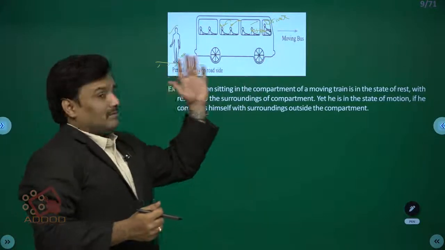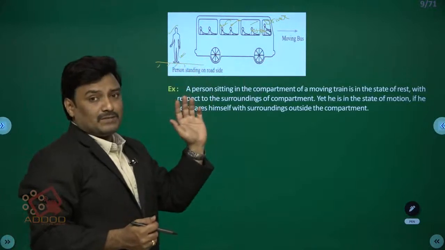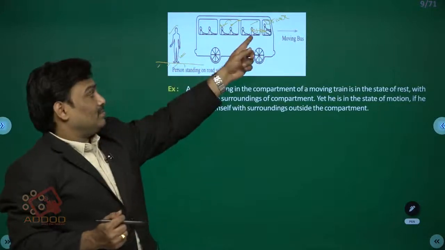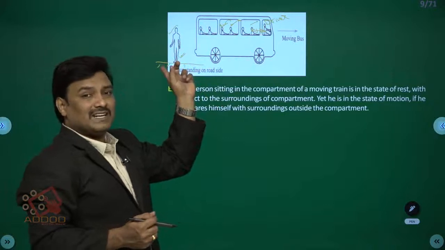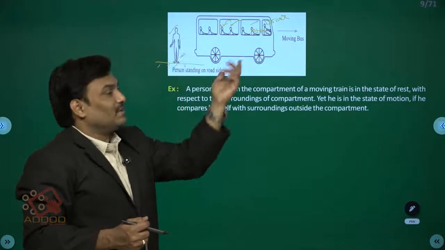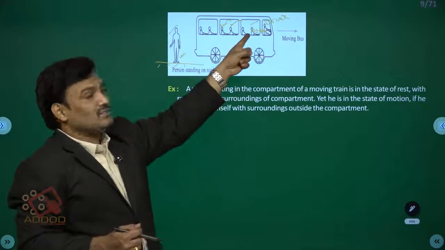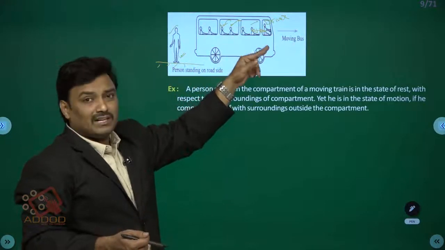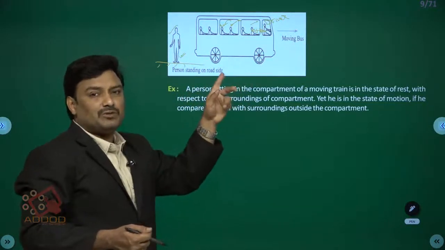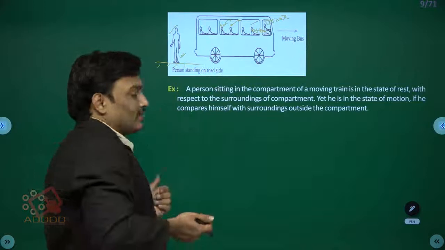So here, if we watch the same observer, same object or body from different reference frames, one is attached to the ground frame, the other to the moving frame. If you ask the person standing on the roadside about the state of the bus driver, he will say the driver is moving along with the bus, so he is in motion. If you ask any passenger in the same bus, he will say the driver is at rest with respect to me, because his position is not changing with respect to me, as we are all in the same bus. That is the meaning of the previous paragraph.